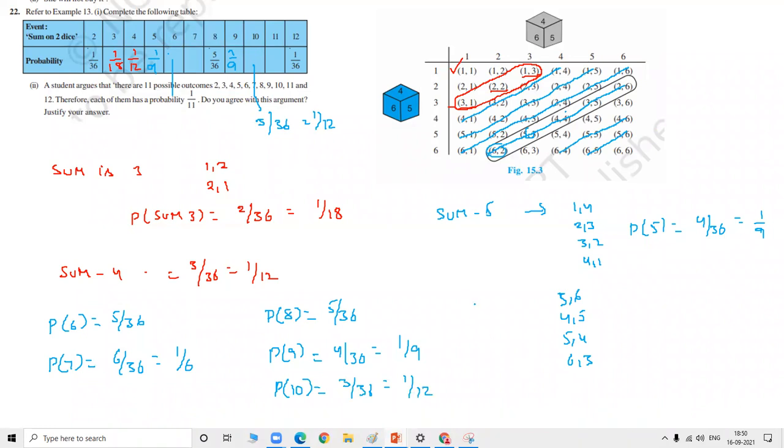And P of 11 has only 2 options, either 6 comma 5 or 5 comma 6. So P of 11 is equal to 2 by 36. It will be 1 by 18. And P of 12, only one combination. 6 comma 6 is the only combination, where you will get 1 by 36. So this here.